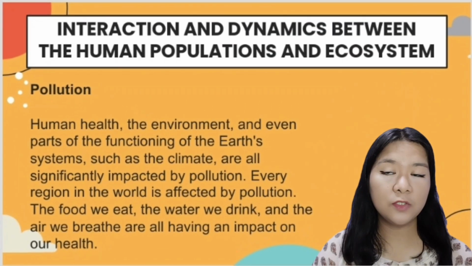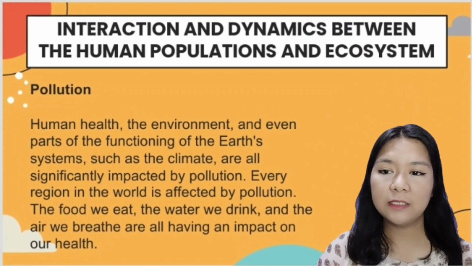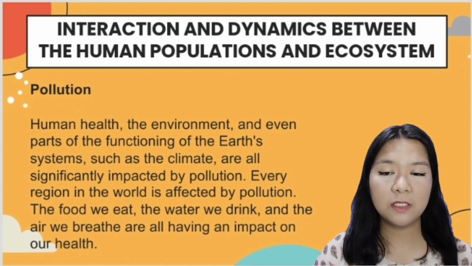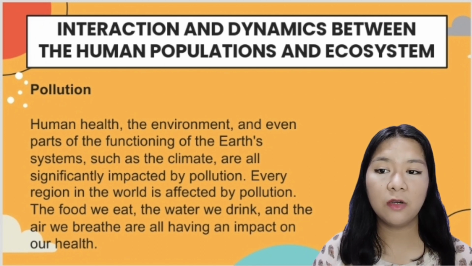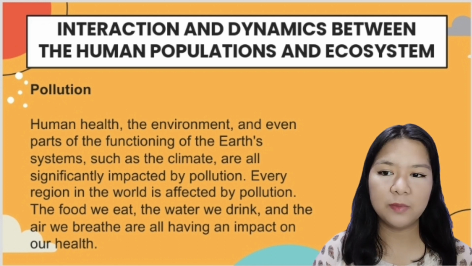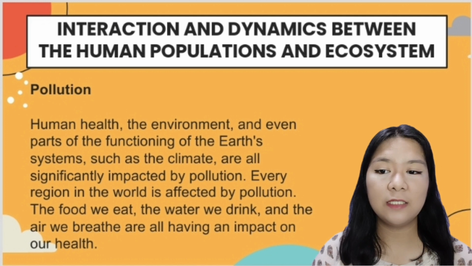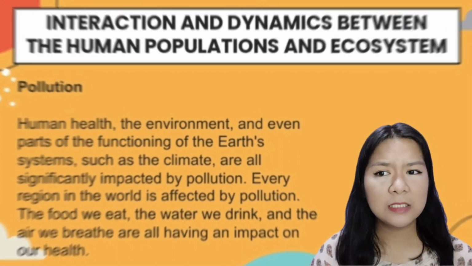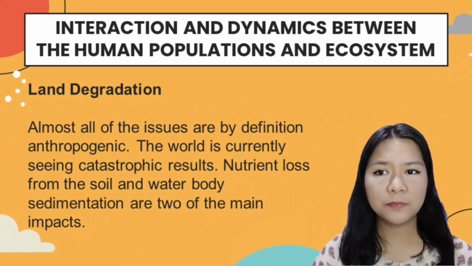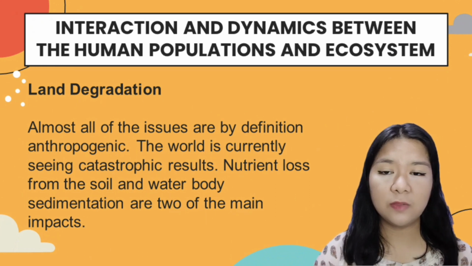In terms of pollution, human health, the environment, and even some parts of the Earth system, such as the climate, are all significantly impacted by pollution. So the food we eat, the water we drink, and the air we breathe are all having an impact on our health. So how about land degradation in terms of its interaction with the human populations?